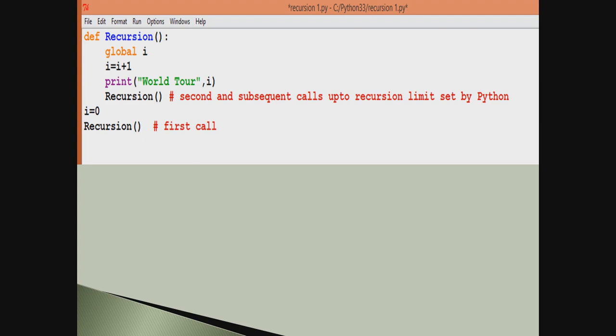So it is again going to be called more than once, and I should say infinite, but in Python we know there is a recursion limit, and we want to know how many times world tour gets printed. That is how many times this recursion function works for us. So let us see.